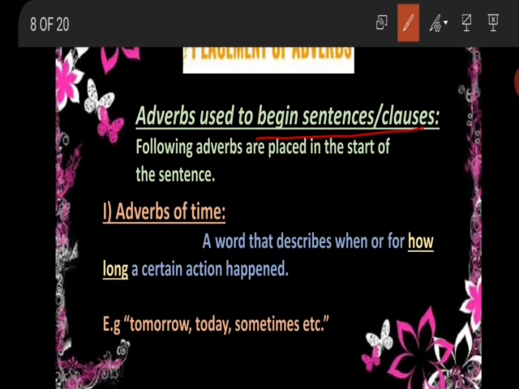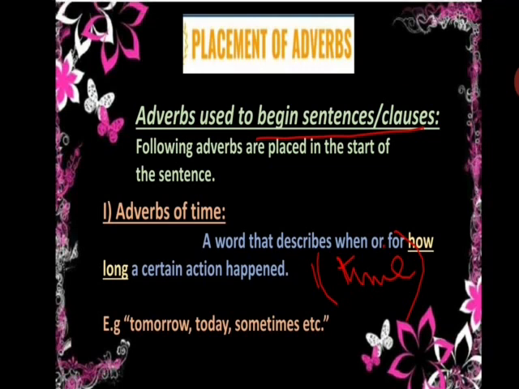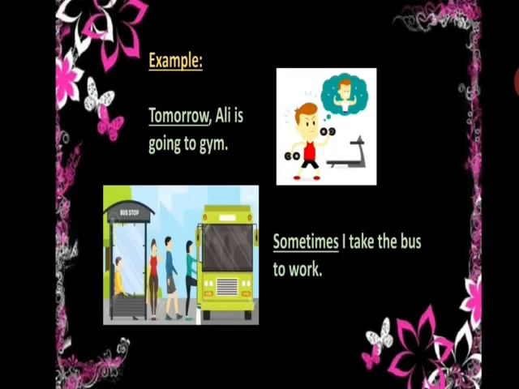So which adverbs are used to begin the sentences? Adverbs of time. They are placed in the beginning of a sentence. A word that describes when or for how long a certain action happened is called an adverb of time, or you may say which describes the time of an action. The words which describe the time of an action are tomorrow, today, sometimes, yesterday, etc.